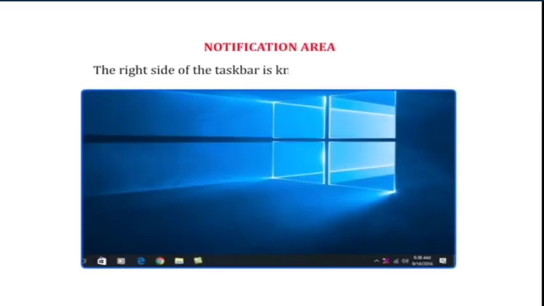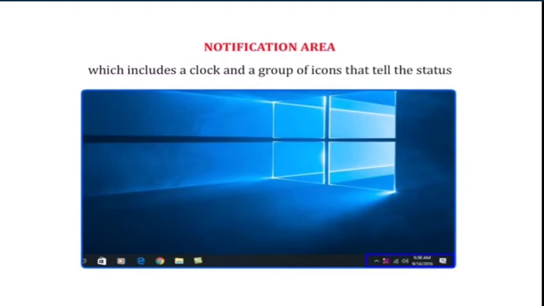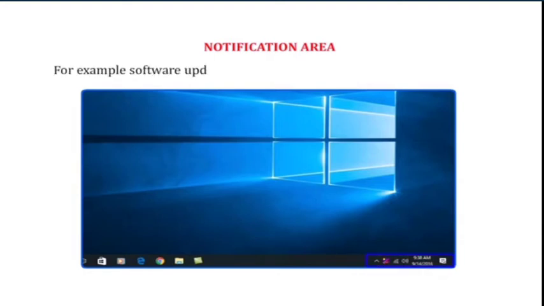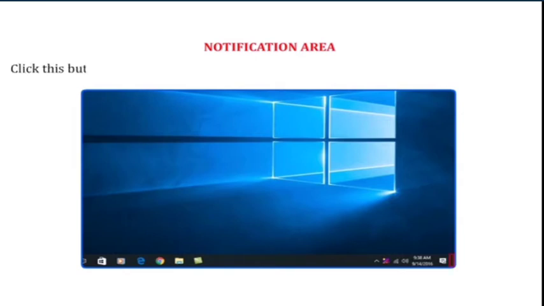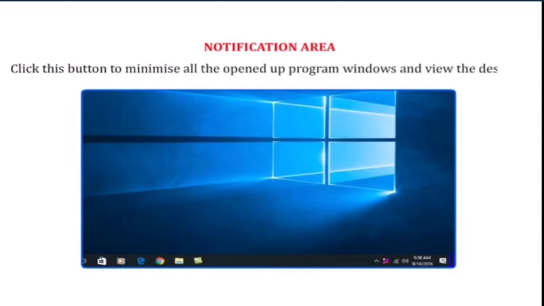Notification area. The right side of the taskbar is known as Notification area, which includes a clock and a group of icons that tell the status and notifications about the programs running on a computer. For example, software updates, network connectivity, battery, volume, etc. The peek button is present on the extreme right of the taskbar. Click this button to minimize all the opened up program windows and view the desktop.